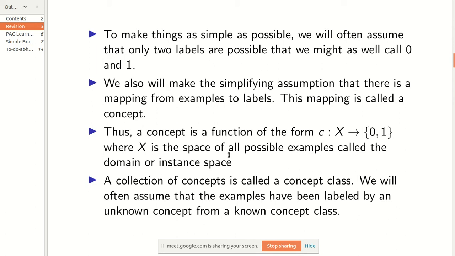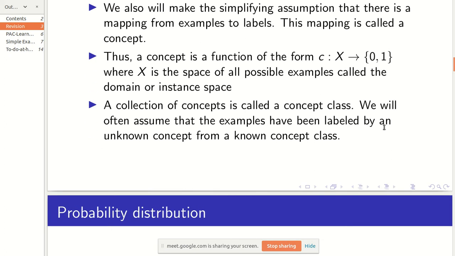Just remember this part, it's called a concept class. We'll assume as usual that we are getting examples that have been labeled by some unknown concept, but it is from a known concept class. That is the assumption we'll be following right now.